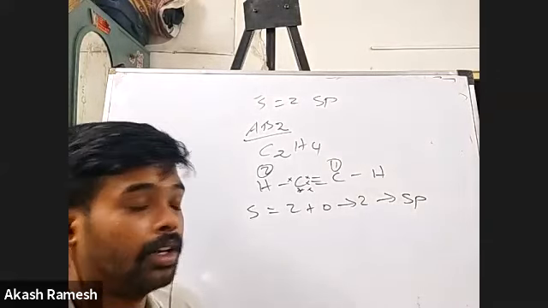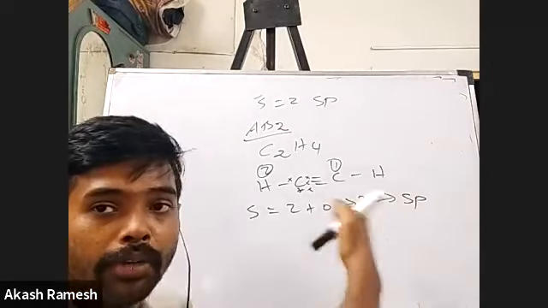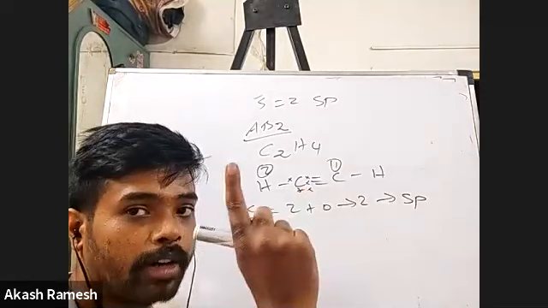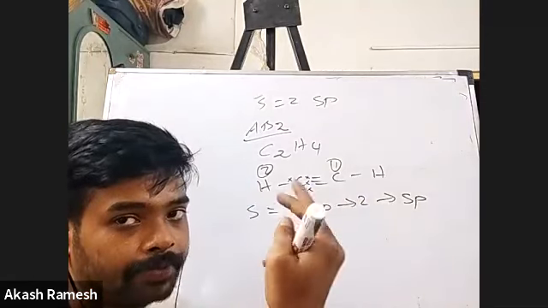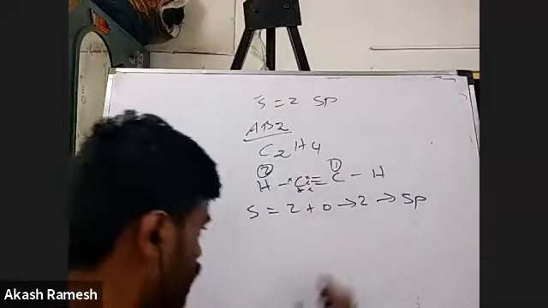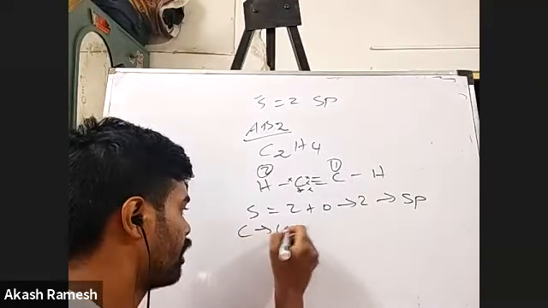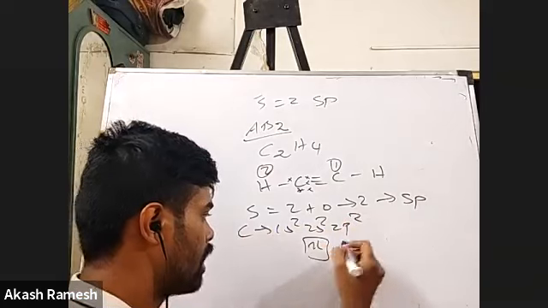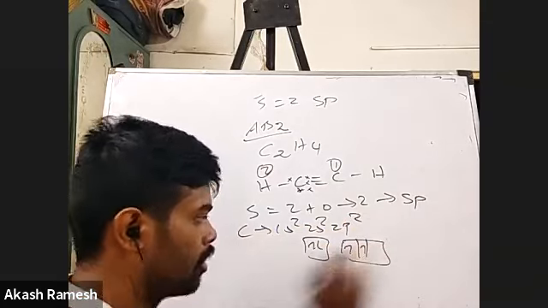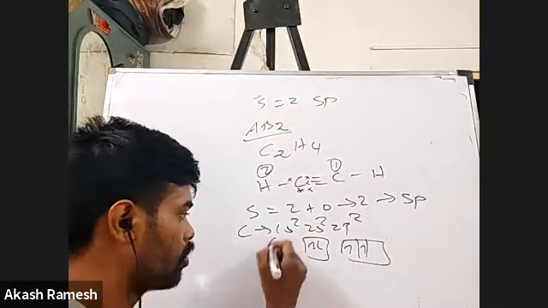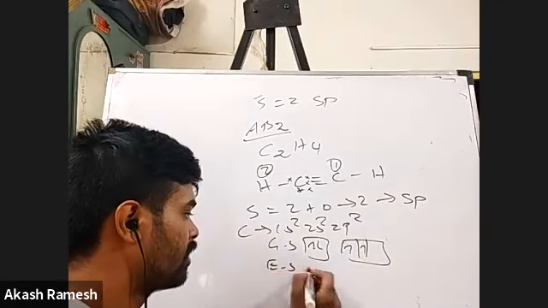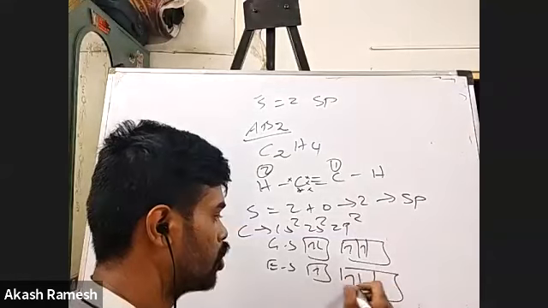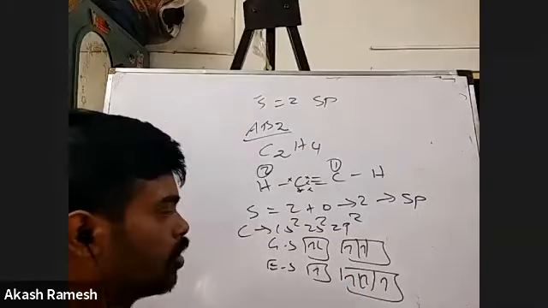Okay. So guys, now I have to account for the pi bonds also here, because obviously you can see that between the carbons there is 1 sigma bond and 2 pi bonds. Okay, fine. So now let me go into it. Carbon is going to have 1s2, 2s2, 2p2. So now this is my ground state. Now if I go to the excited state, 1 electron in 2s, 3 electrons in 2p.